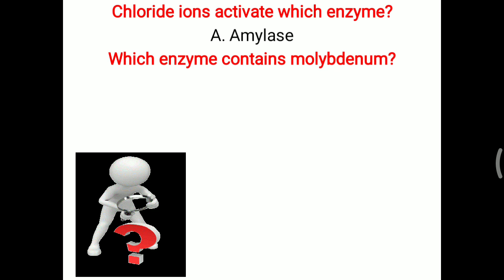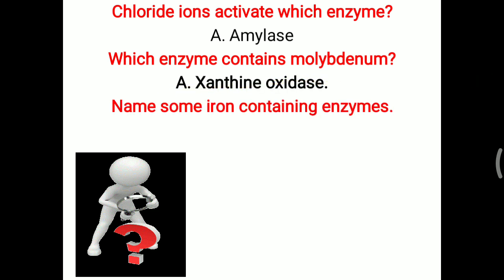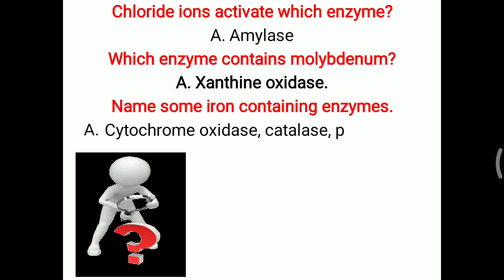Which enzyme contains molybdenum? Molybdenum is needed for the activity of xanthine oxidase. Further, name some iron containing enzymes. Iron is needed for the activity of enzymes, particularly cytochrome oxidase, catalase, peroxidase, and xanthine oxidase. Interestingly, xanthine oxidase needs both molybdenum as well as iron. Cytochrome oxidase also needs iron, and we have also discussed copper, so copper and iron are both needed for the activity of cytochrome oxidase. These are important Viva questions, and are also frequently asked in MCQs, so you have to remember them about metalloenzymes.